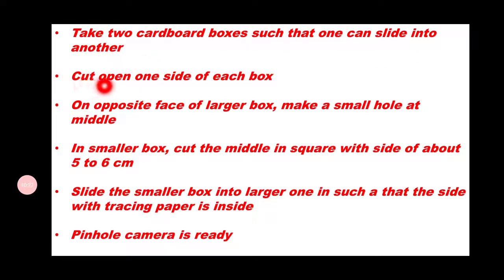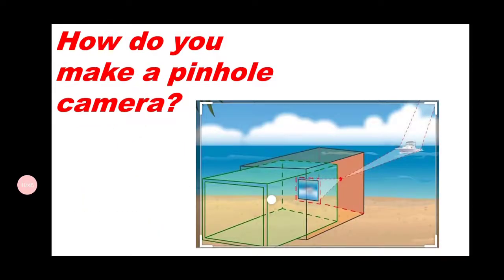Cut open one side of each box so that the other box can enter into it. On opposite faces of the larger box, make a small hole at the middle, as we just discussed. Here in this diagram, this is the bigger box and this is the smaller box.